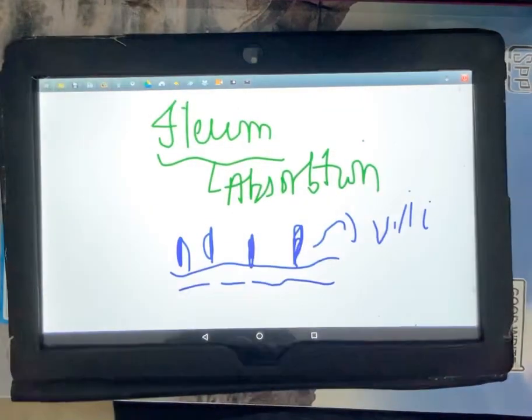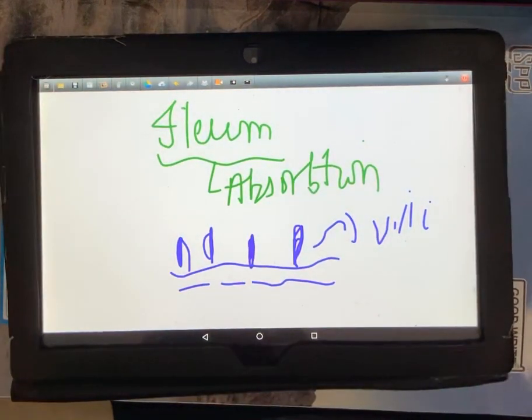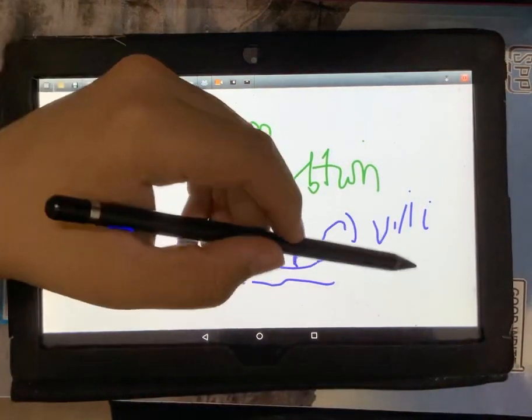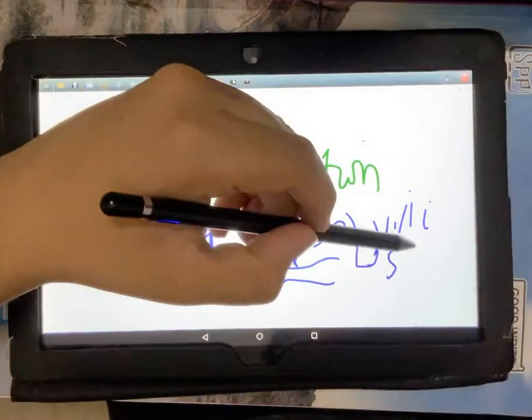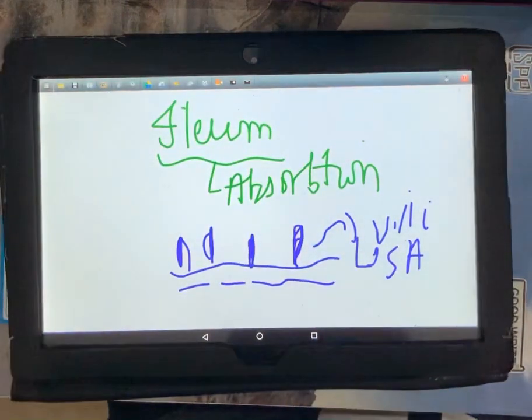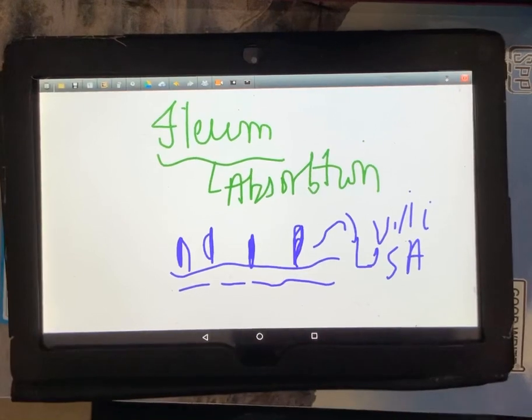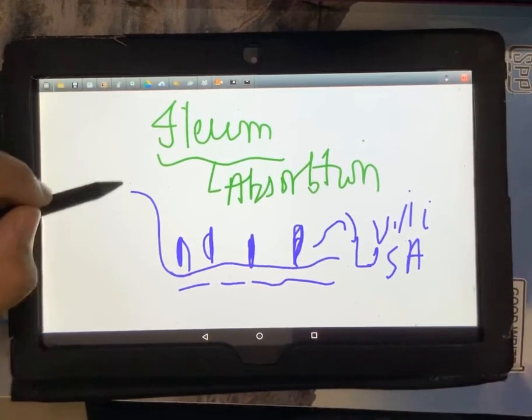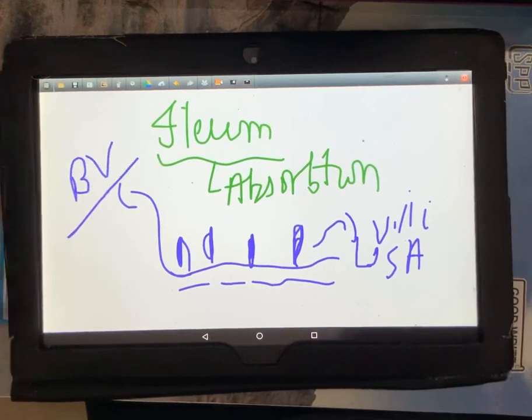Now these villi have two features which are responsible for absorption. Number one is they increase the surface area. Surface area increased, absorption rate increased. And the second is that the villi have many blood vessels, artery branches, vein branches, capillary branches, and these blood vessels play an important role in absorption.